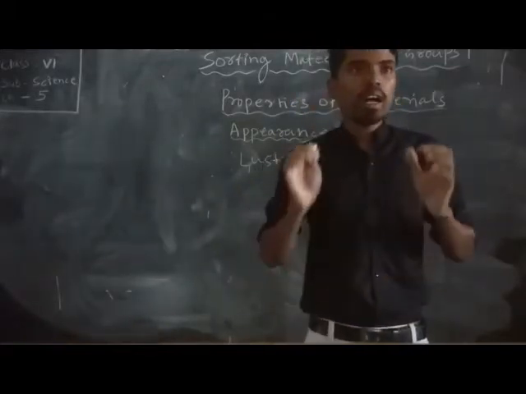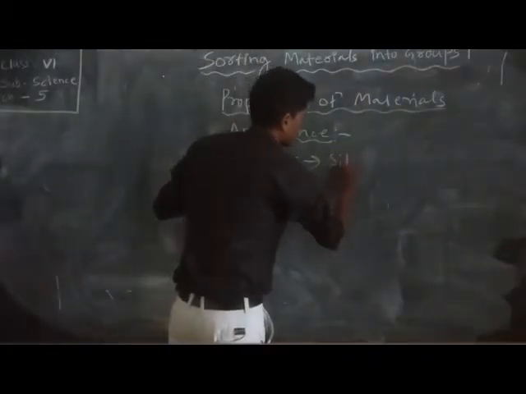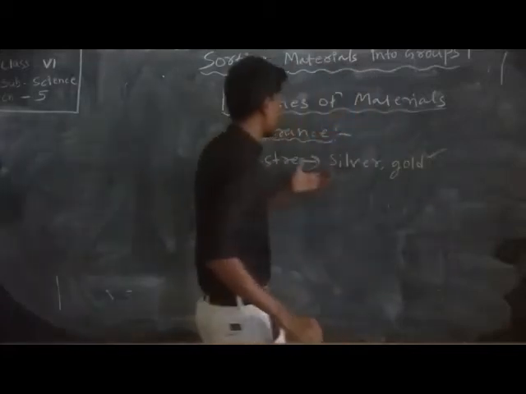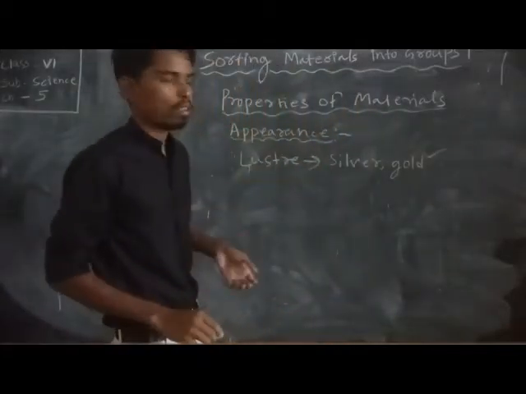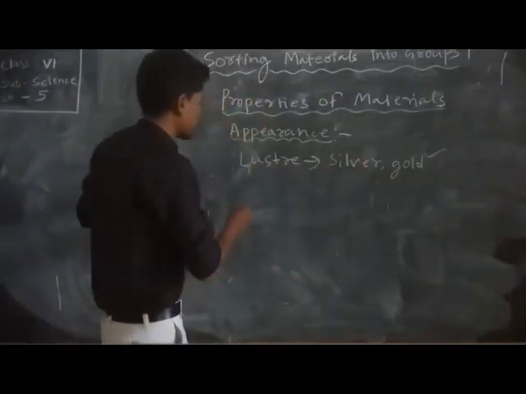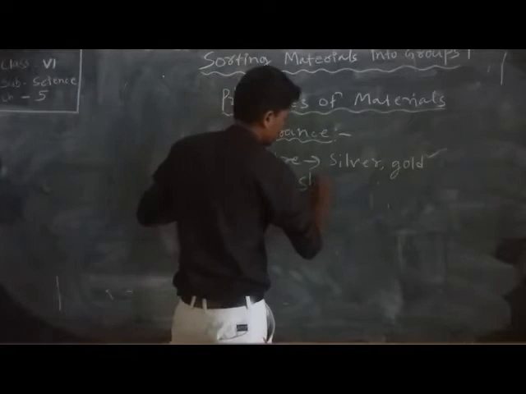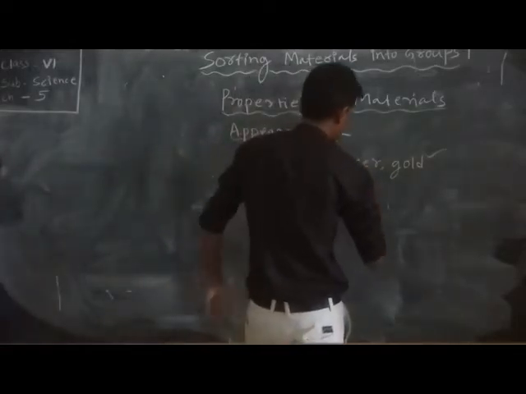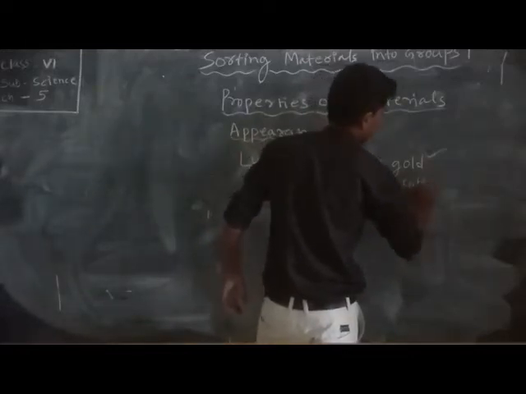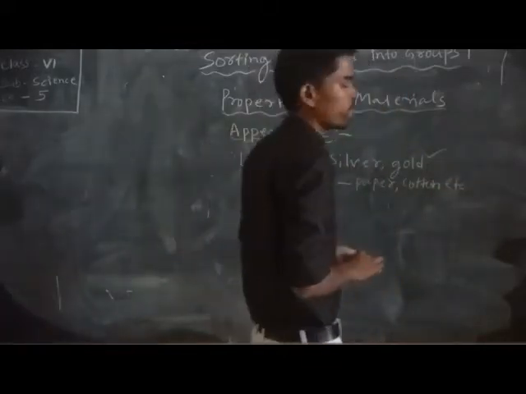Some examples of luster are silver and gold, which are shining materials. Some examples of materials that do not shine, that are dull, are paper and cotton. So this is the property of appearance.